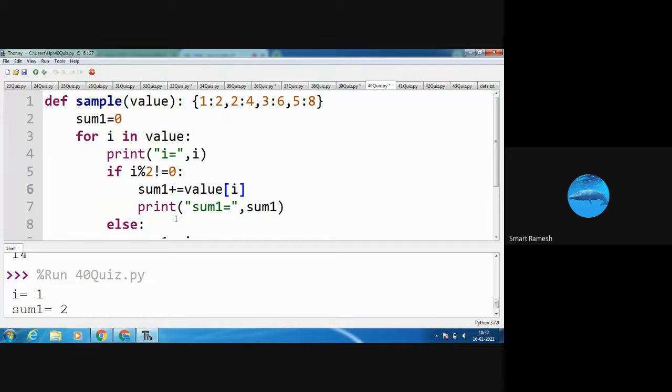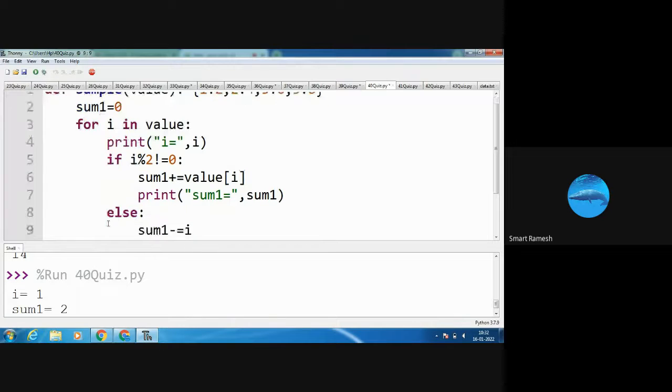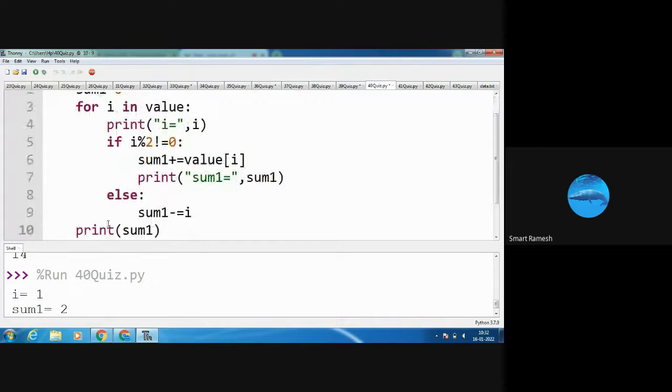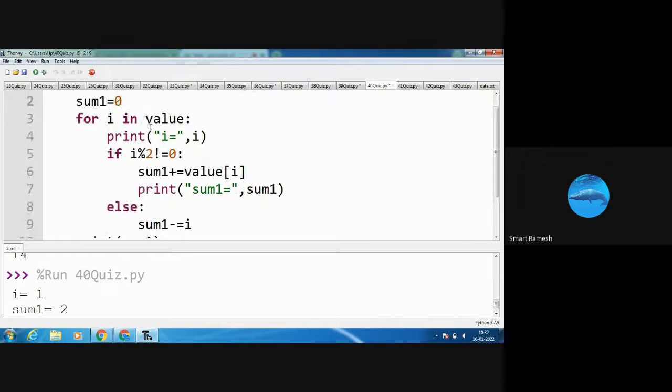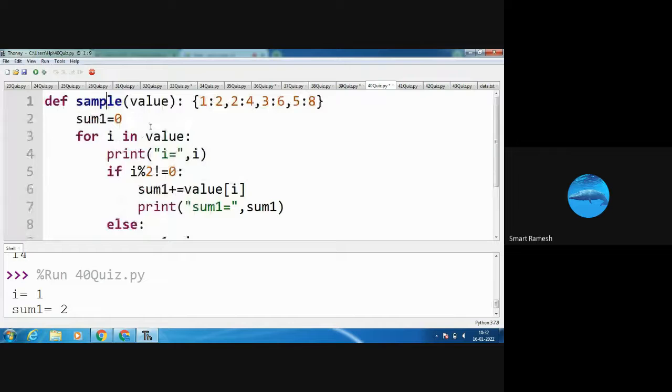After this, again it goes to the for loop. This time, what is the key? The next key is 2. 2 modulus 2 not equal to 0, condition false. So again go to the next iteration of the for loop.